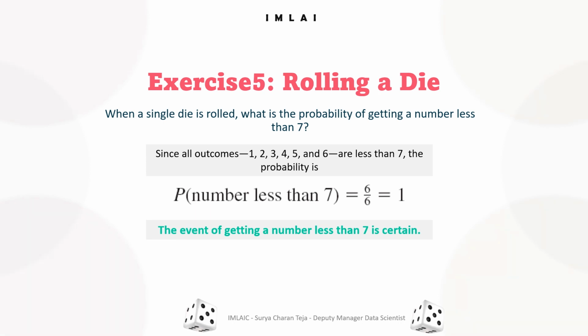That's one of the rules. That's rule 3, probability rule 3. If any event is certain, then the probability is 1. That's what I'm proving here. The event of getting a number less than 7 is certain.